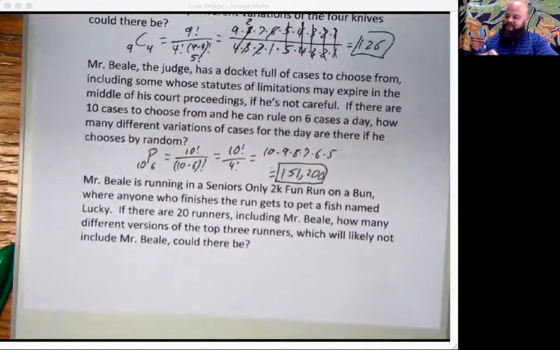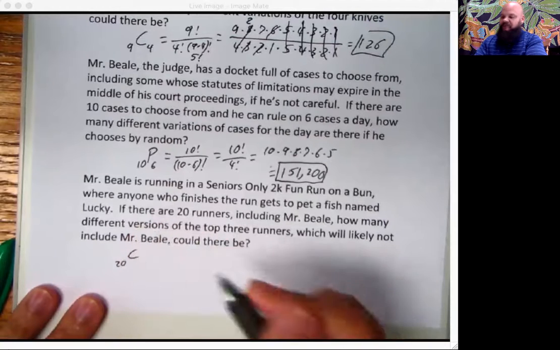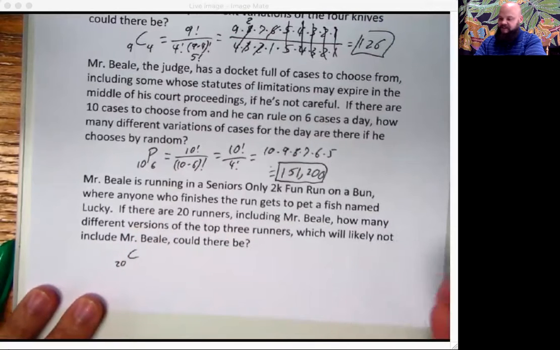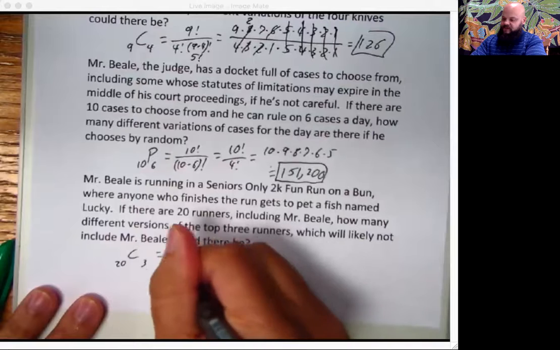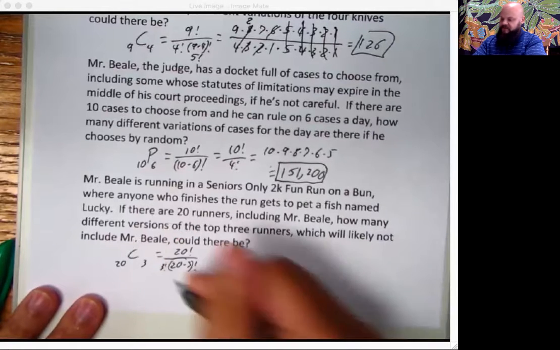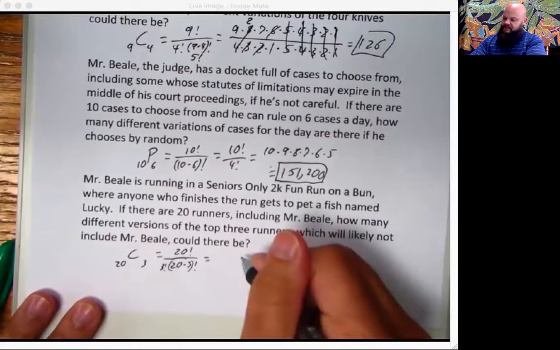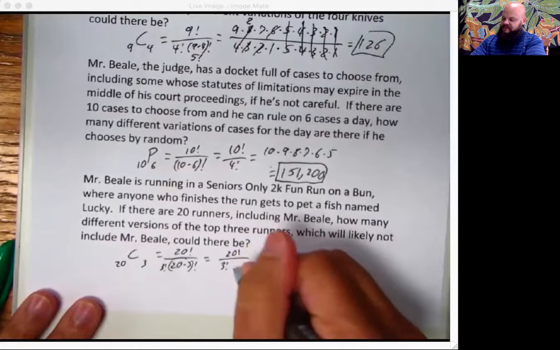All right, Mr. Beal's running in a seniors only 2K fun run on a bun. Yes, I am. In this case, order doesn't matter. Everyone gets to pet the fish so long as they finish. This would be 20 factorial over (20 minus 3) factorial. As well, order doesn't matter, so there will be a 3 factorial in the front. So we have 20 factorial over 3 factorial times 17 factorial.